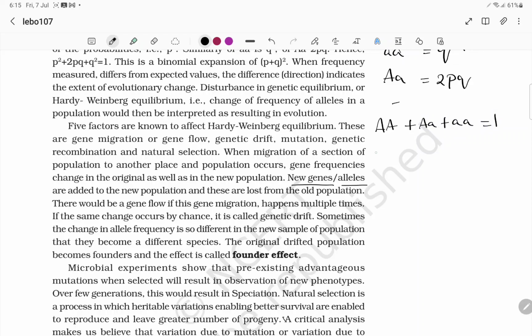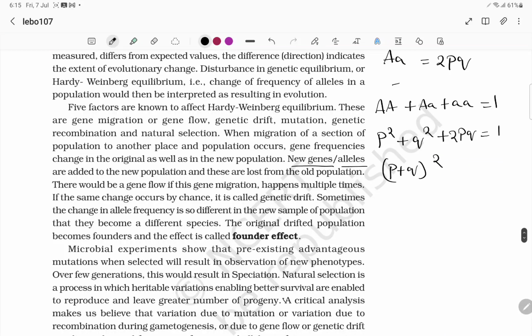So hence the occurrence of capital A capital A plus capital A small a plus small a small a is equal to 1. He wrote this as p square plus q square plus 2pq is equal to 1. Right? You can also write it in another way. This is a binomial expression. We commonly call it p plus q whole square.